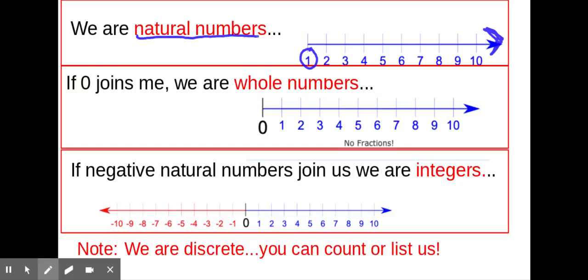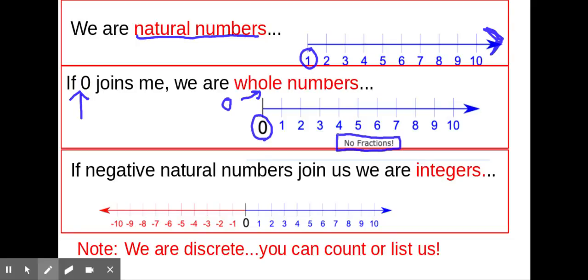Soon, maybe one day when you had nothing, you realized that there was a number called 0. If we join 0 with the natural numbers, we have the whole numbers. You can think of whole numbers, the O in whole numbers might remind you of 0. So the natural numbers joined with 0 are called whole numbers. Remember, there are no fractions. We can count them.